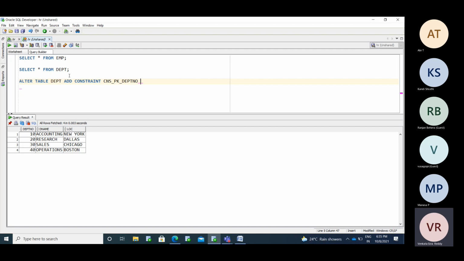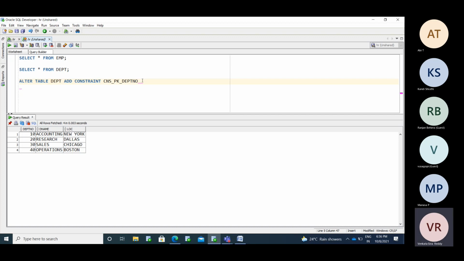You could put ABCD 123 or anything you like, but you cannot do that. It doesn't look good, it's not professional practice, so try to use a valid name. Here you can see constraint CNS, which is the constraint name. PK means primary key, then department number. You can understand that this is the constraint for the primary key on DEPT number. You can judge a few things just from seeing the name itself.